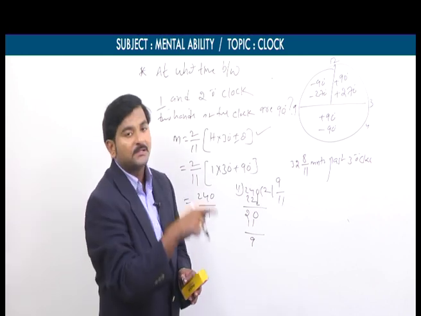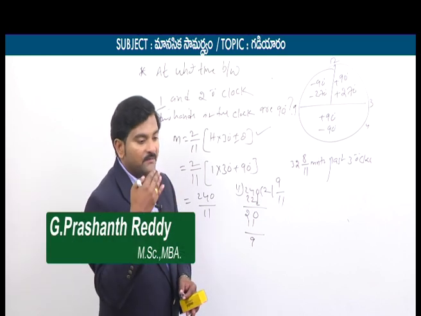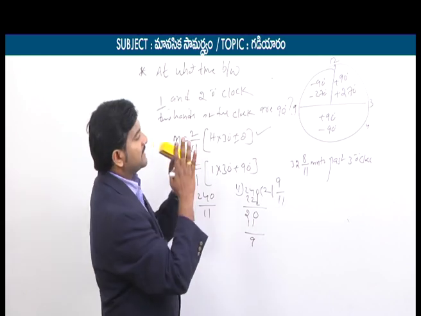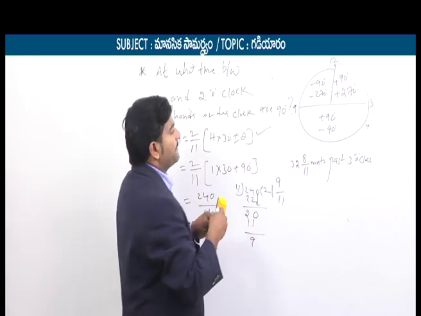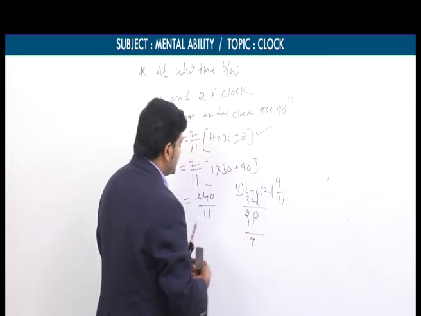And similarly, 3 o'clock to 9 o'clock means plus 90, minus 90. Similarly, from 9 o'clock to 12 o'clock means minus 90, minus 270. Just have a picture in the mind. Okay, so now this part I am going to erase. Now observe here. So what is the final answer?